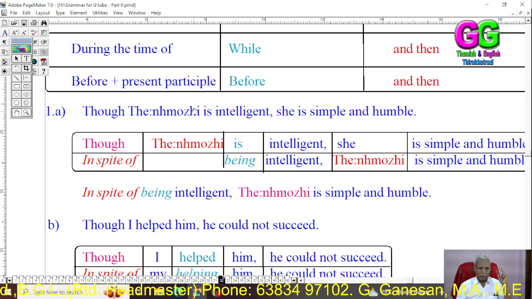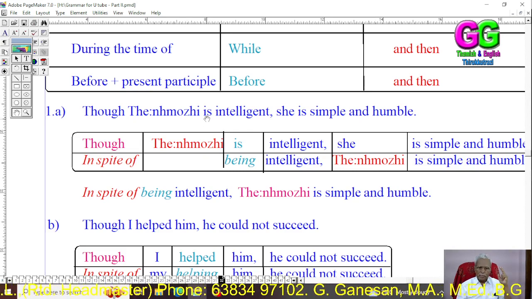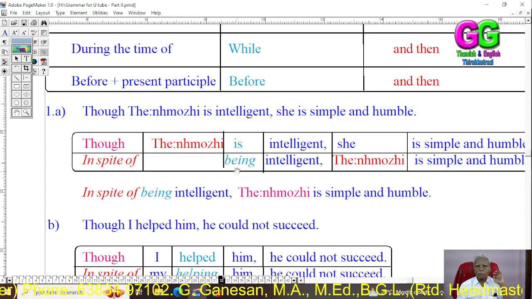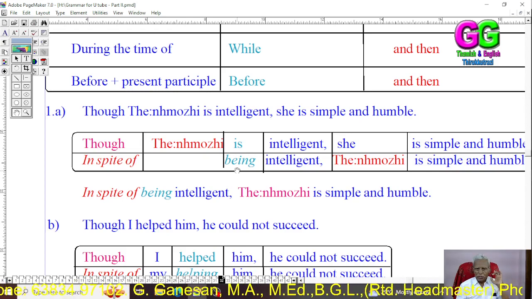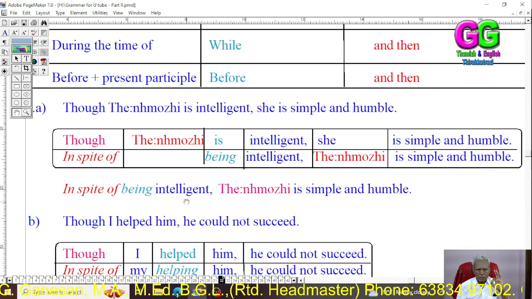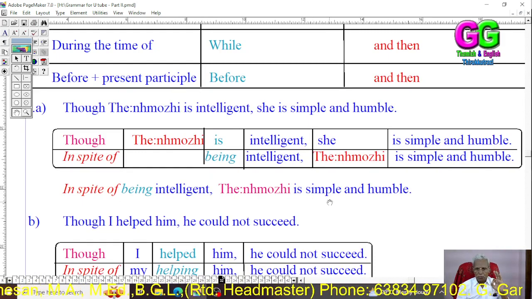Rule 2. Then rule 3. Here the verb's present participle is "being". That's all. Then keep all the other things as they are. Though Tenmozhi is intelligent, she is simple and humble. In spite of being intelligent, Tenmozhi is simple and humble.